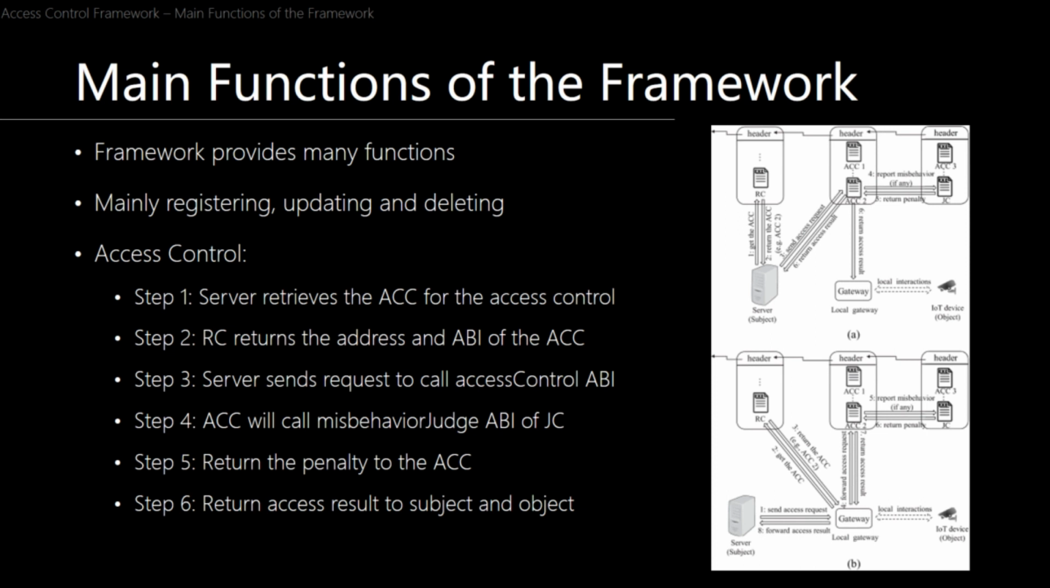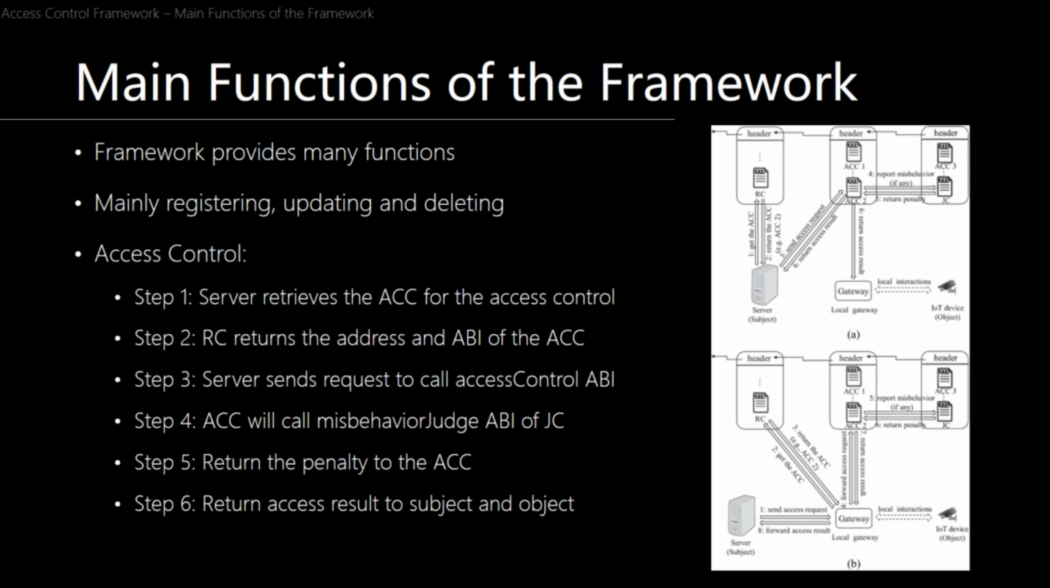The server then sends the transaction, which contains the required information for access control, to call the access control function of the ACC. In step 4, during the access control process, the ACC will send a misbehavior judge ABI to the JC, only if some potential misbehavior of the subject is detected. Then in step 5, once the misbehavior judge ABI completes judging the misbehavior and determines a penalty, it will return it to the ACC.